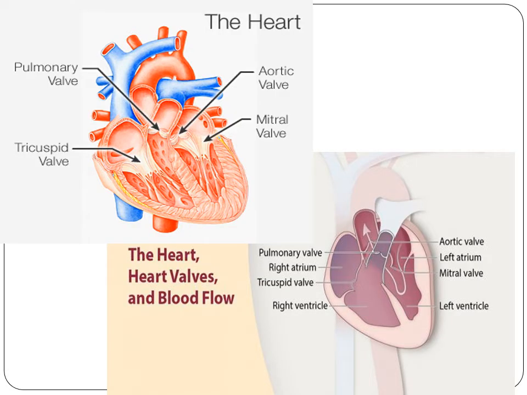To begin with, we shall understand the structure of the heart. As we know, the heart has four important chambers: right atrium, right ventricle, left atrium and left ventricle. The blood flow from the right atrium into the right ventricle is controlled by the tricuspid valve, and from the right ventricle into the pulmonary artery for purification is controlled by the pulmonary valve. The blood flow from the left atrium into the left ventricle is controlled by the mitral valve, and from the left ventricle, where the blood gets circulated to the entire body, is controlled by the aortic valve.